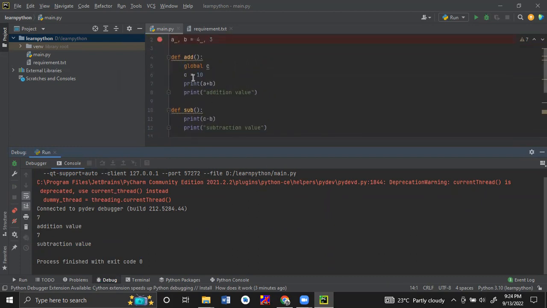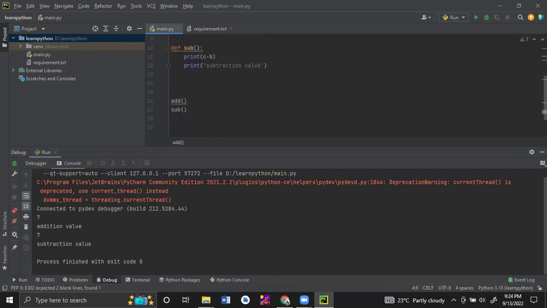Okay. Now we will see calling the method with a parameter. Parameter means we can pass a value to the method.